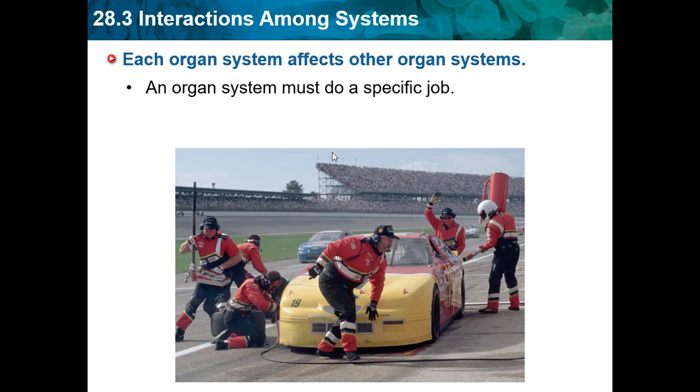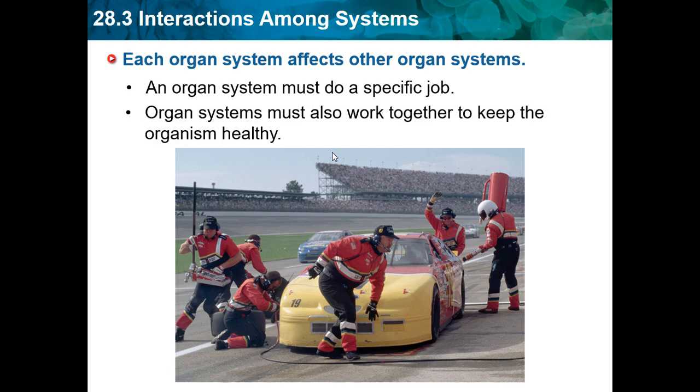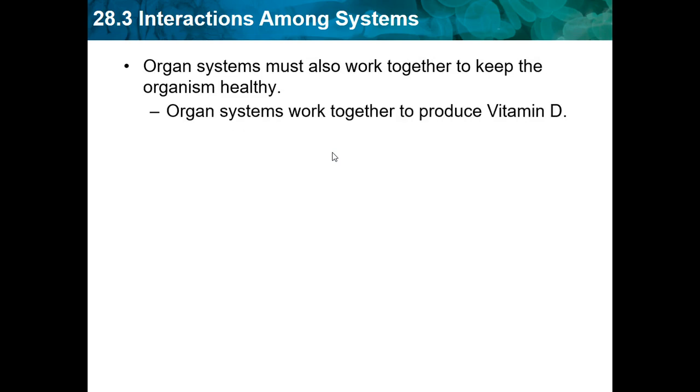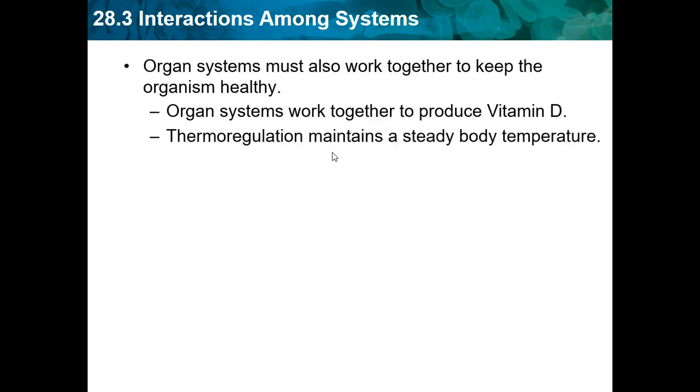So a specific job may be to breathe. So the respiratory system's specific job is to help us breathe, and then the cardiovascular system is to help transport things throughout the body. So organ systems must also work together to keep the organism healthy. So maybe the respiratory system breathes in oxygen, and then the circulatory system circulates the oxygen throughout the body. Organ systems work together to produce vitamin D, okay, and this isn't that important.